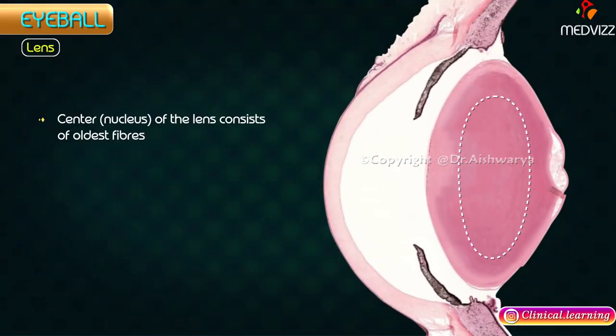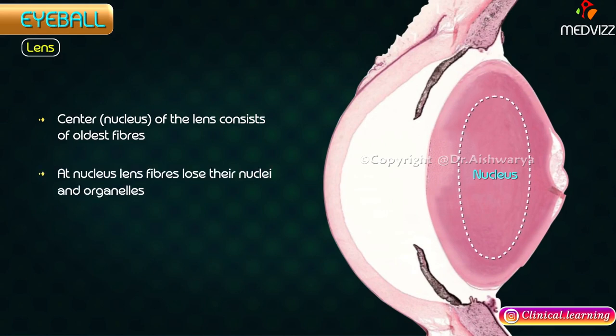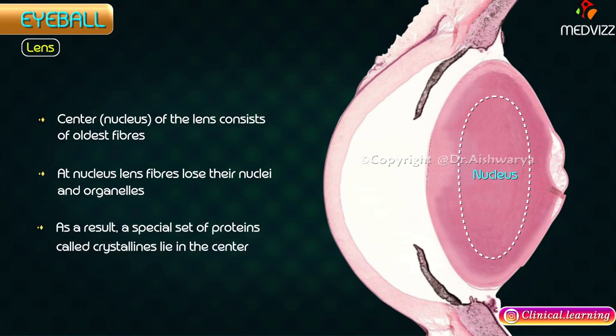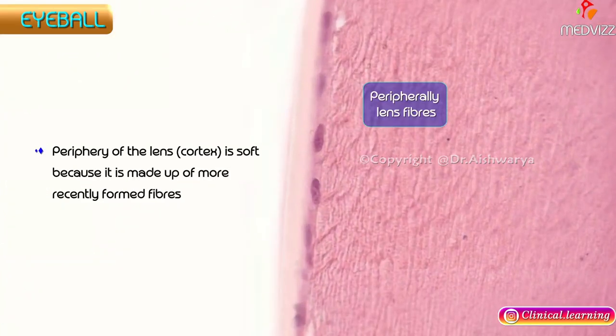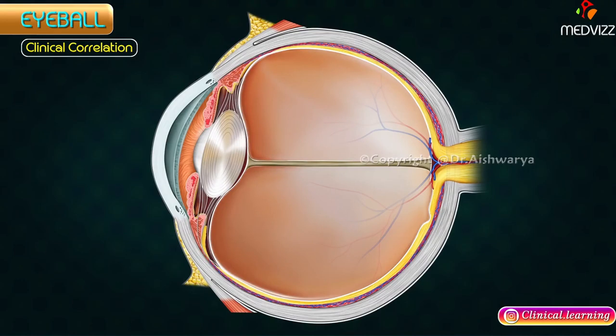The center, which is the nucleus of the lens, consists of the oldest fibers. Here, the lens fibers lose their nuclei and organelles. As a result, a special set of proteins called crystallins lie in the center. The center of the lens is therefore hard. The periphery of the lens, which is the cortex, is soft because it is made up of more recently formed fibers.